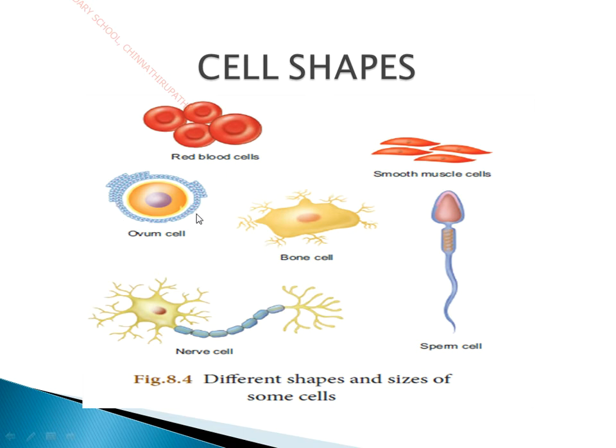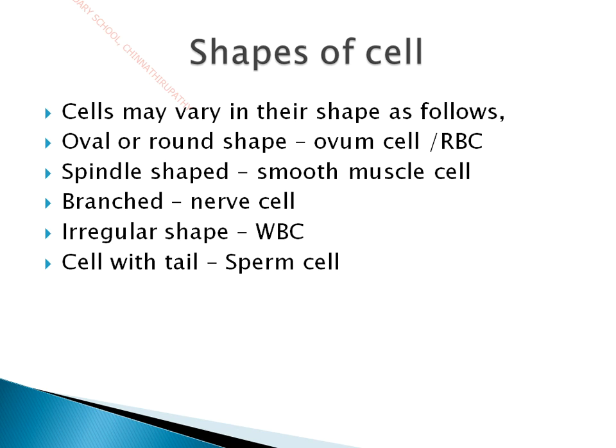So the cells may be round, oval or spherical in shape, or spindle shaped, or irregular in shape as in WBC, or branched, or they may contain tails. Okay, so these are some sizes and shapes of cells.